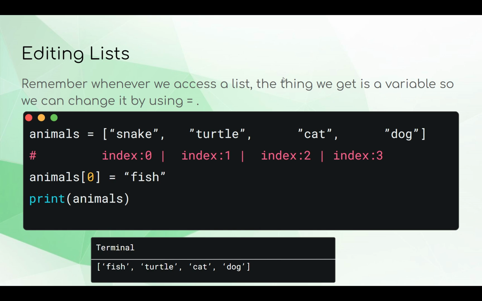When we access a list, the thing we get is a variable, so just like a regular variable, we could also change it to something else. In this case, we're accessing the thing at index 0, equals, and then fish. So we're just changing it from snake to fish at index 0. Once we print that, instead of snake, turtle, cat, dog, it'll be fish, turtle, cat, dog.